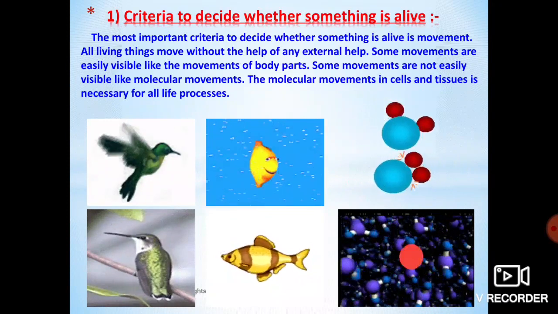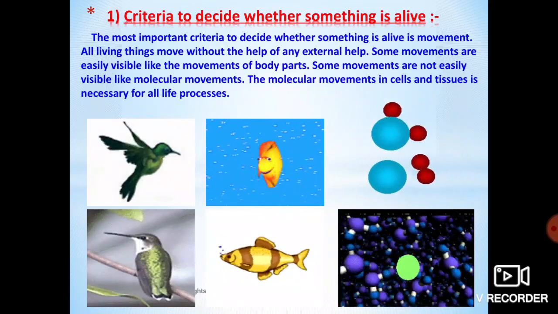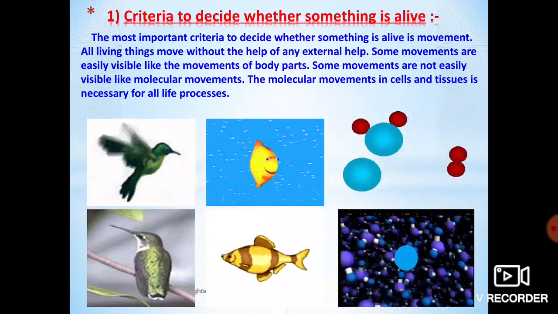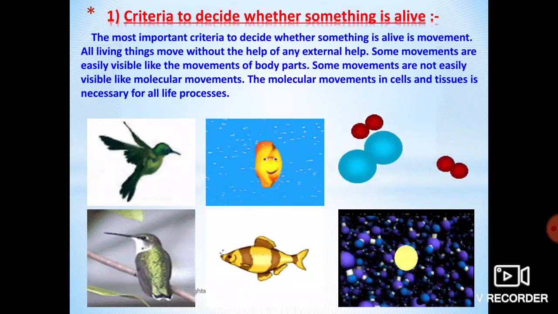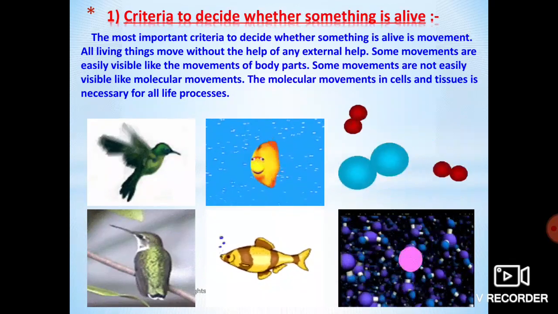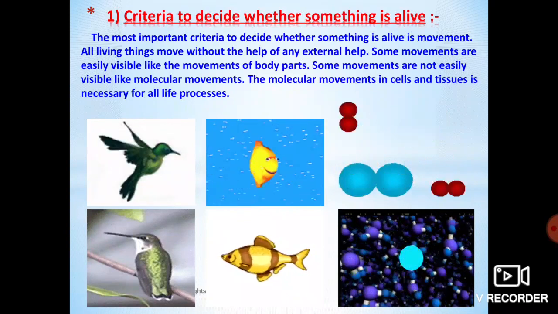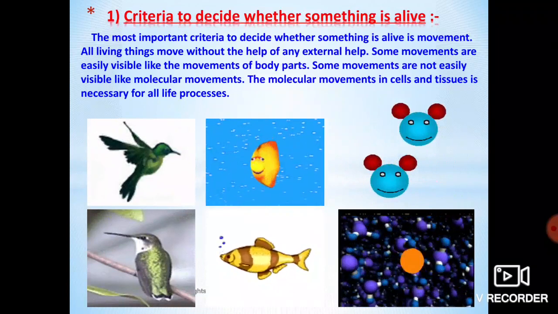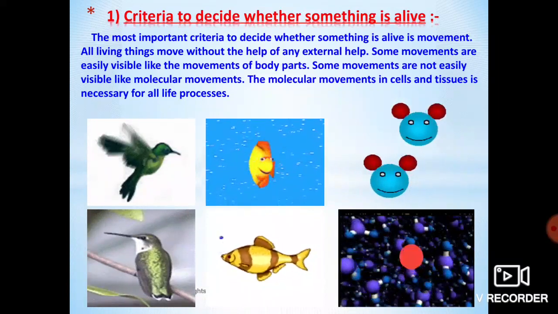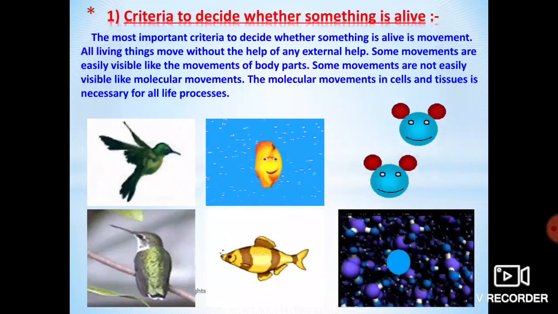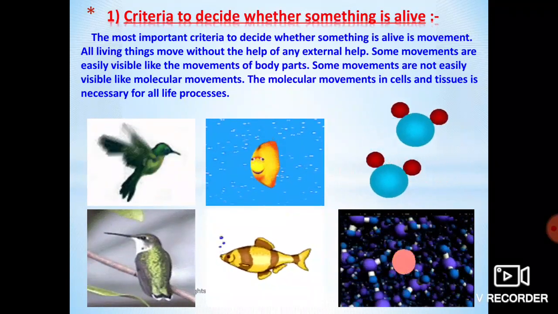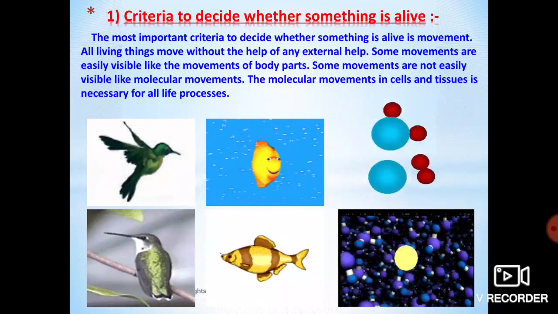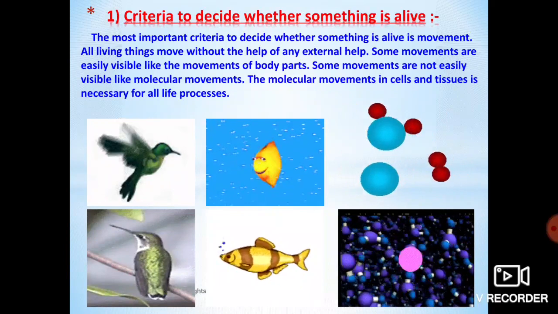If an organism is dead, what are the criteria by which we can say that this organism is dead? How can we easily conclude that the organism has died? It does not show any movements and it does not show any metabolic activities. Breathing is absent, eating of food is absent, movement is absent. So based on that, we can tell that the organism is dead.